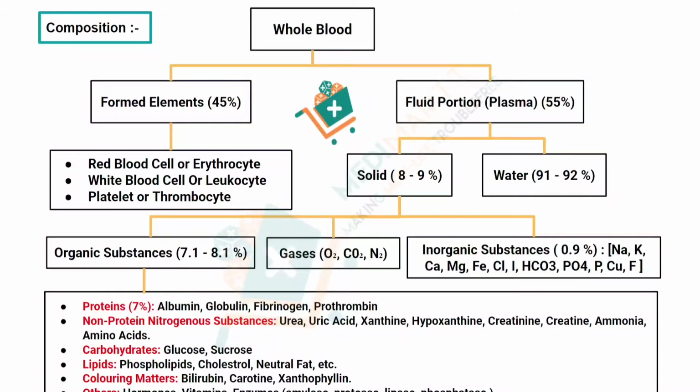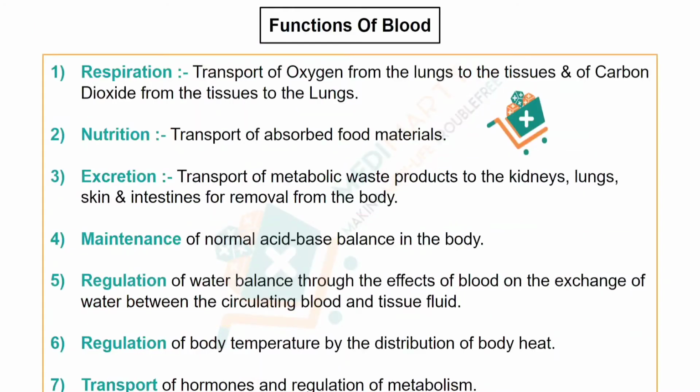In solid there are more substances like organic substances, gases, inorganic substances. Organic substances are again subdivided into many parts: proteins, non-proteins, carbohydrates, lipids, coloring matters, others, etc. So the proteins present in these organic substances are called the plasma proteins.